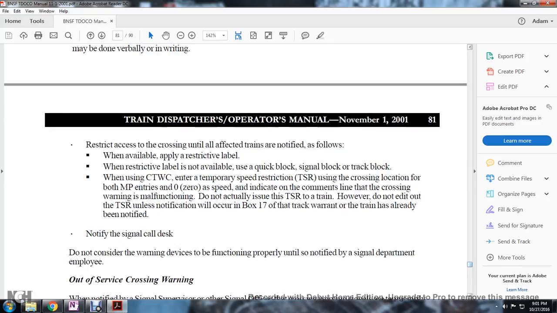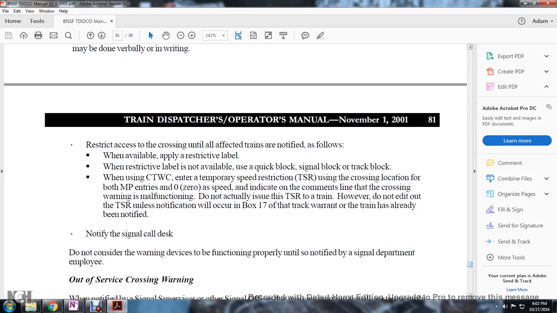Restrict access to the crossing until the affected trains are notified. When available, apply the restrictive label. A restrictive label is not available with the use of the quick block signal or track bulletin. Use the CTC temporary track speed restriction entry, using the crossing location at the milepost, entering 0 speed and indicating the components of the crossing warning malfunction. Do not actually issue the track speed restriction to the train.